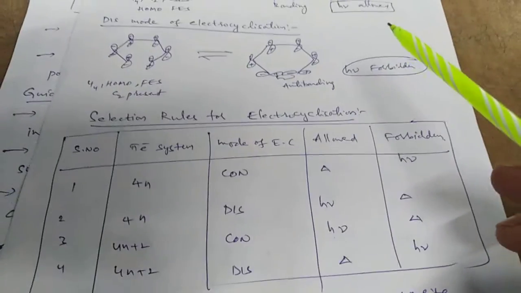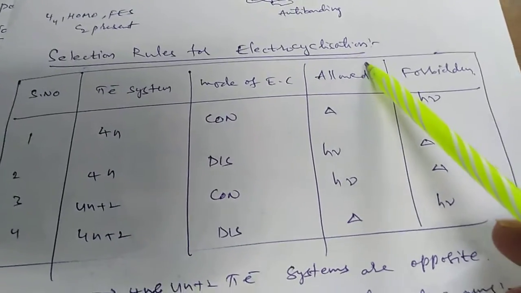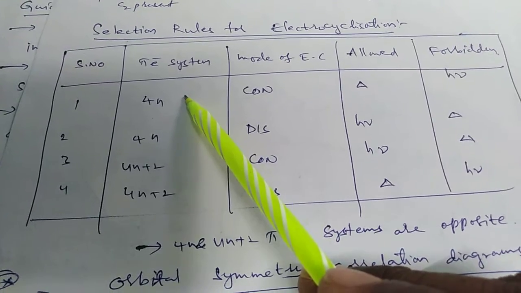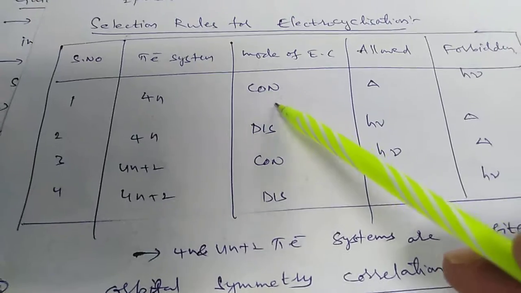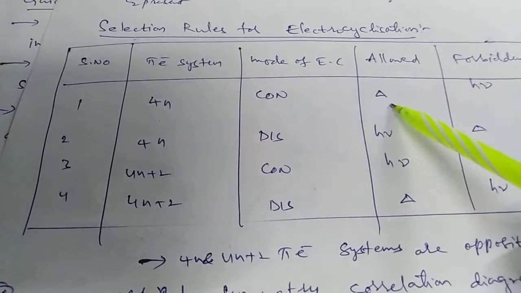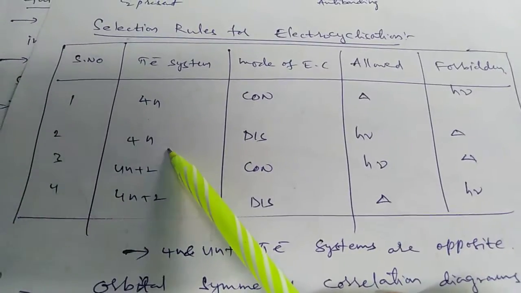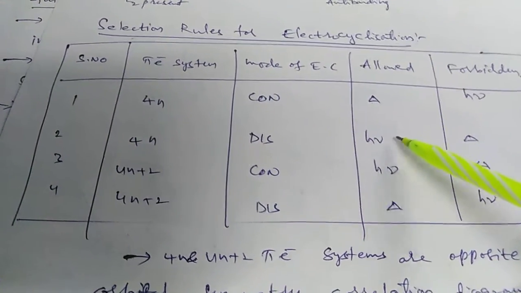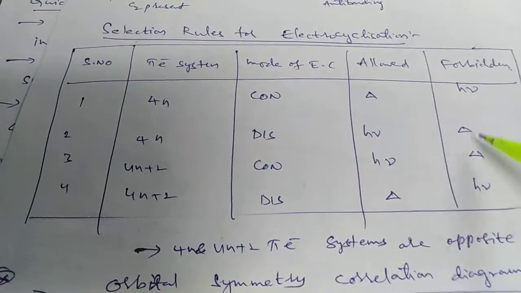From the above data, we can conclude the selection rules for electrocyclization. In a 4n system, conrotation is allowed for the thermal condition and forbidden for the photochemical condition. In a 4n system, disrotatory electrocyclization is allowed for the photochemical condition and forbidden for the thermal condition.